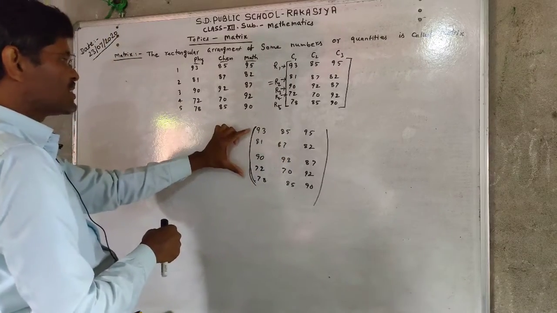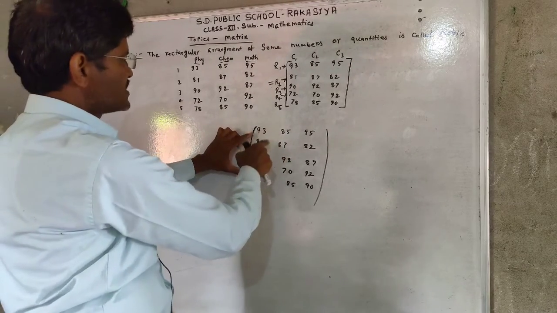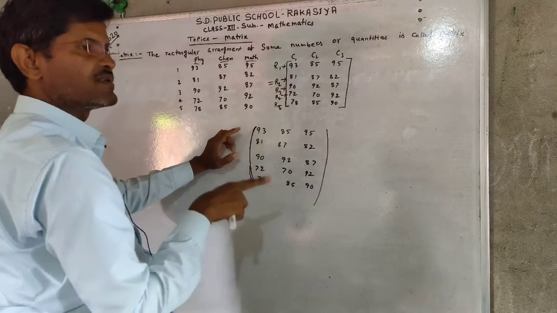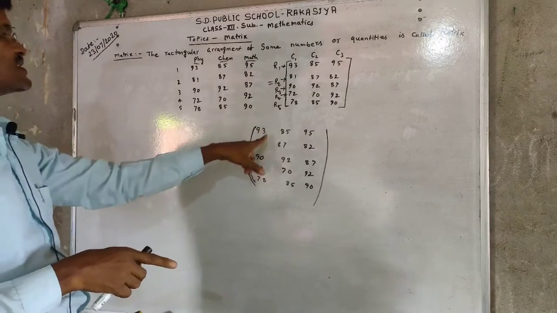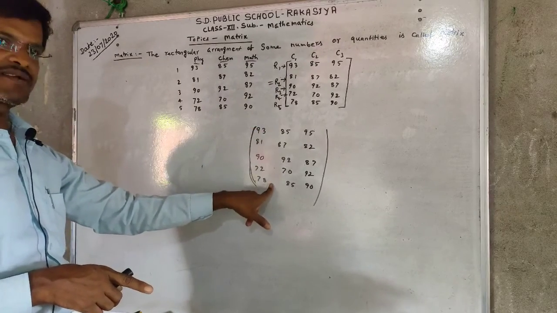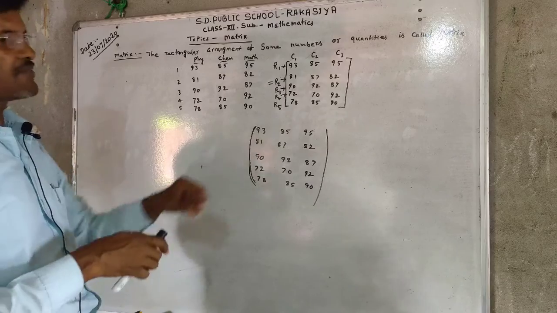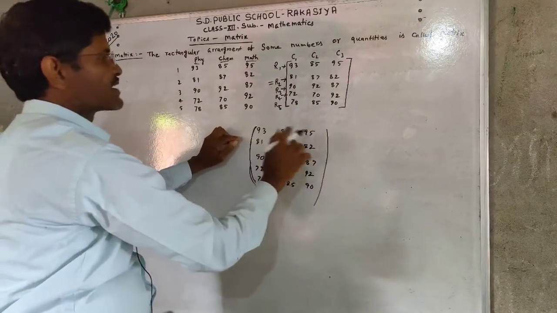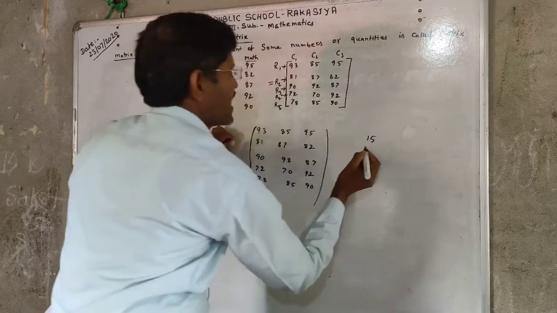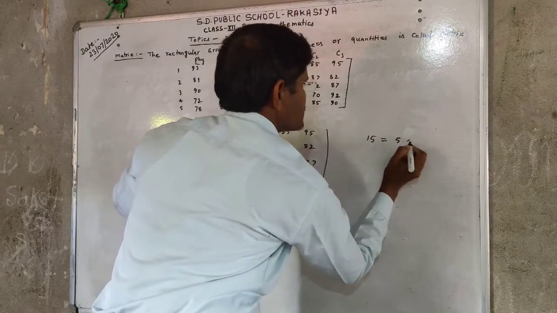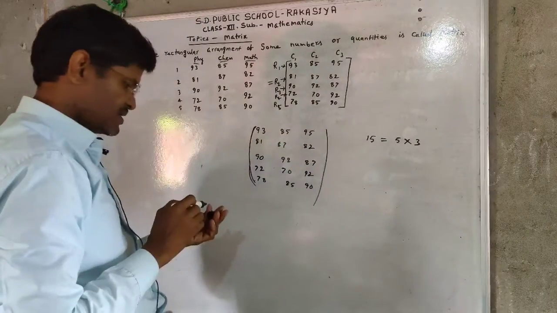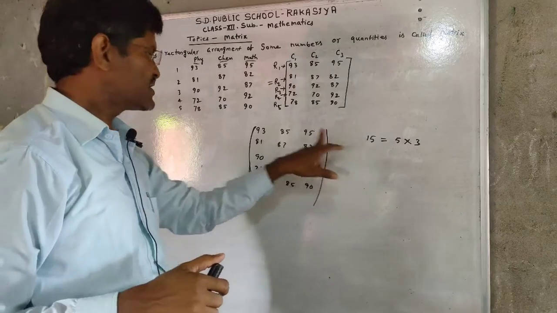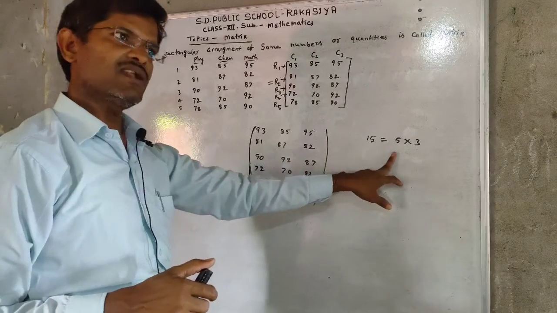The total number of elements in this matrix is 5 into 3 equal to 15, meaning 15 elements are arranged in this matrix. When 15 elements are arranged in a matrix, the number of rows of the matrix is a factor of 15. Many elements can be arranged in a matrix according to their factors.